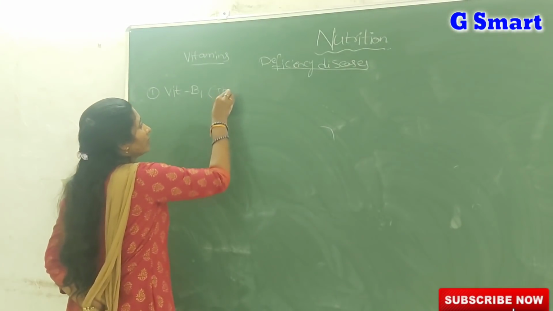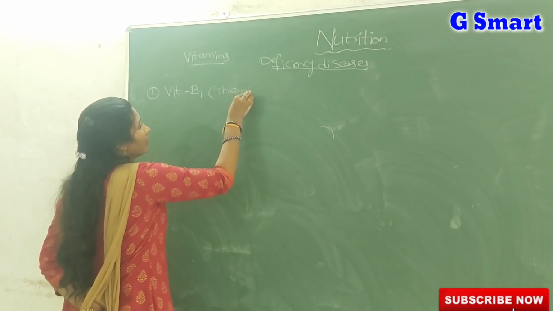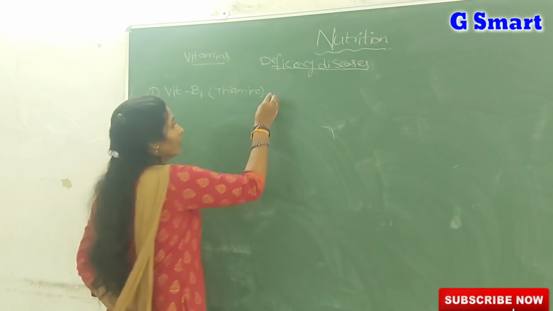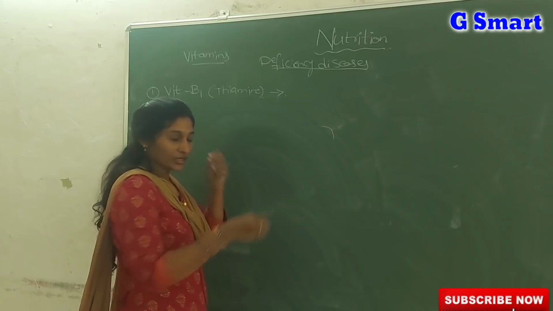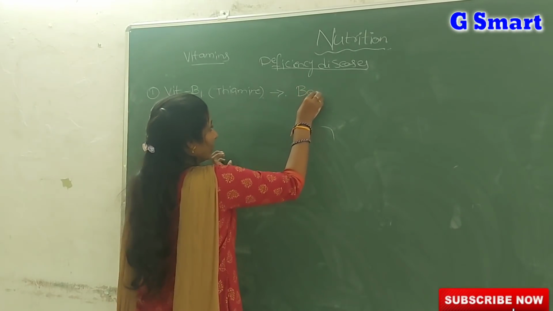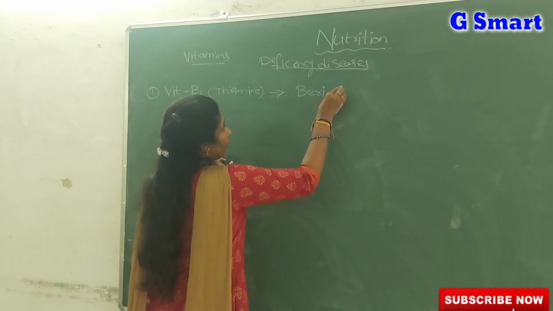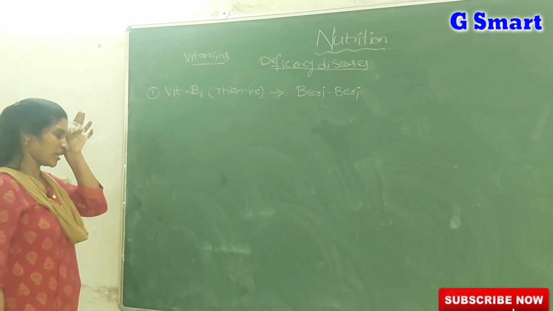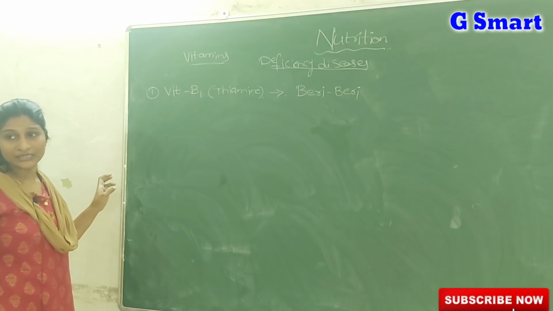Vitamin B1, what is the chemical name for vitamin B1? Thiamine. So coming to thiamine, what is the deficiency disease? Beriberi. What is that beriberi? If the diet has less vitamin B1, that condition is called beriberi.